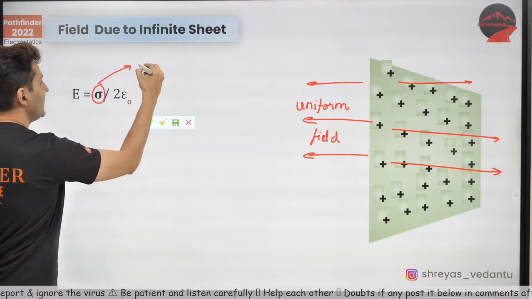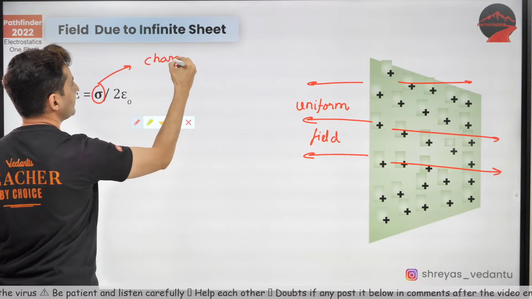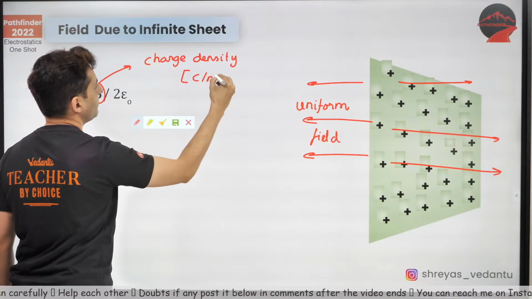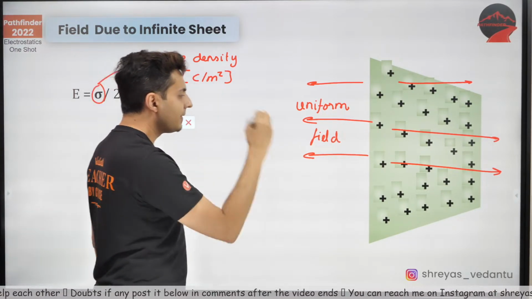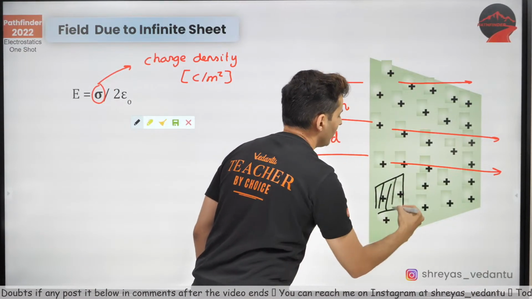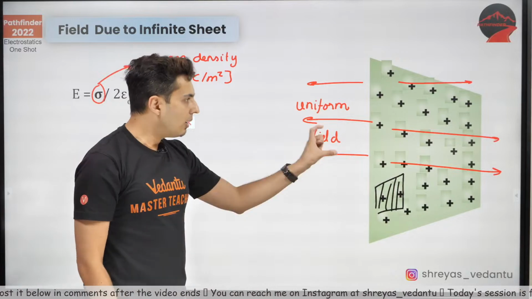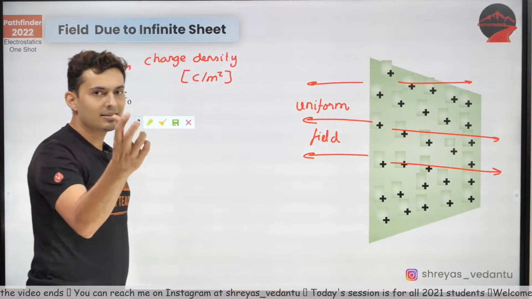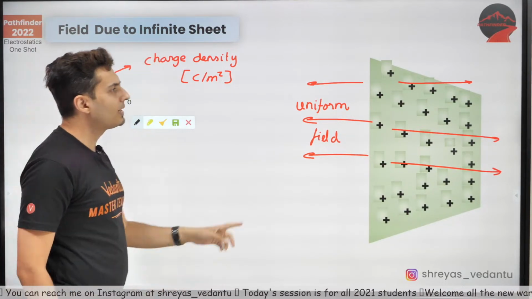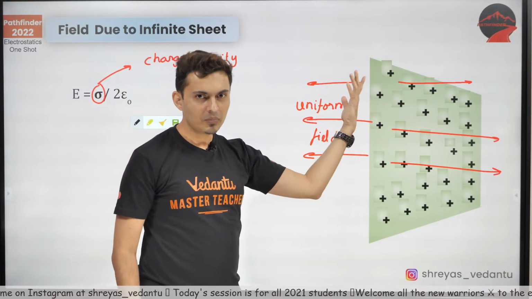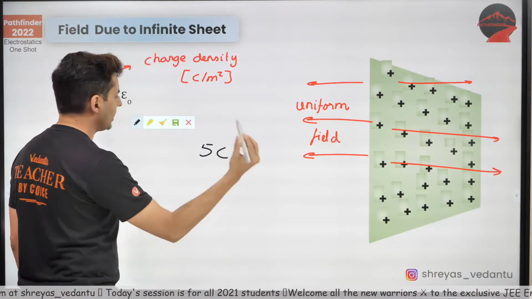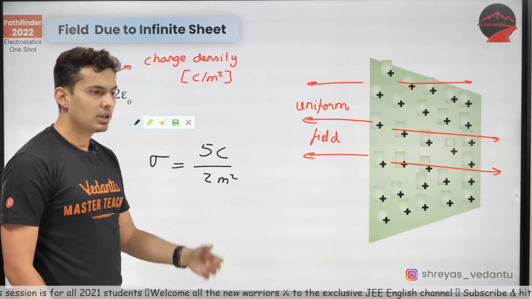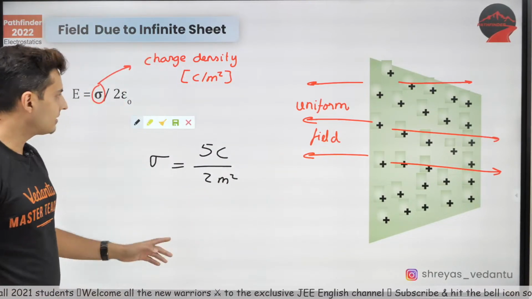What is this sigma? This is charge density, and the unit of that is coulomb per meter square. What it means is, if somebody takes 1 meter square of area, how much charge is there? So how much charge is there per unit area of that sheet? That's nothing but sigma. Usually you will be given the area and the total charge. If the total charge is 5 coulomb and the total area is 2 meter square, then sigma will be 2.5 coulomb per meter square. As simple as that. It's the charge density.